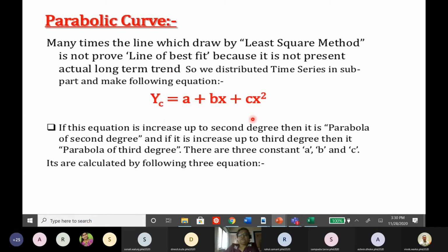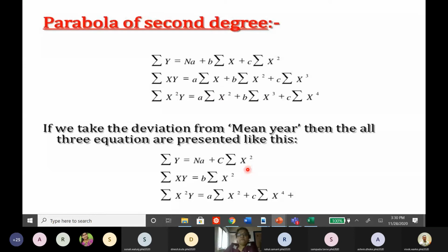We can't say that it passes through the origin, or that the origin is a focus, or the origin is a vertex. No, it may not pass through the origin, it may not have its vertex at the origin, and its focus may not be the origin. It is a general parabola. So in this equation, if the powers increase up to second degree, then it is a parabola of second degree. We can fit third degree, fourth degree curves depending upon our requirement. Now, how do we fit it? I think it is explained here. Parabola second degree means it is a second degree curve.